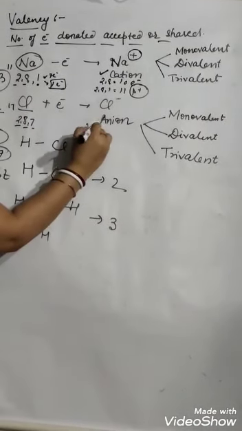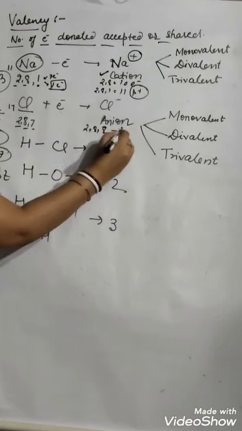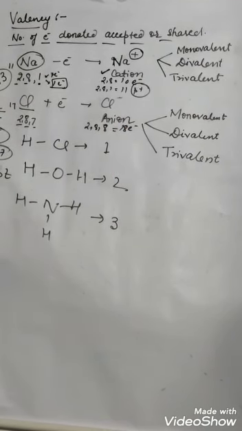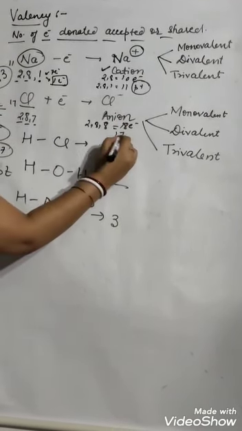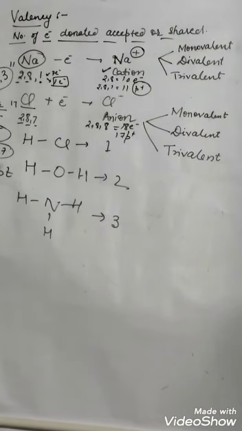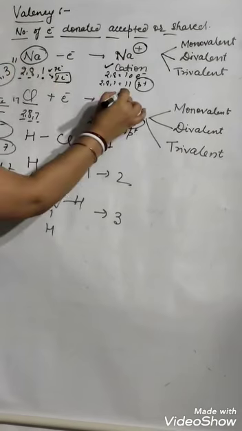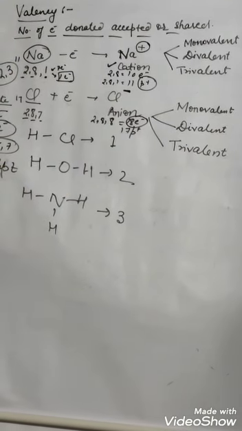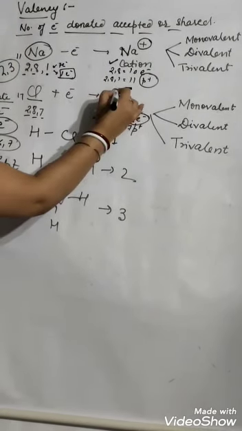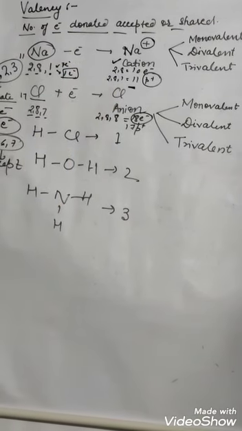So the configuration becomes 2, 8, 8. Overall 18 electrons, but protons are still 17. So 18 electrons means 1 electron is in excess. So the negative charge is written here. And this negatively charged atom is called an anion.